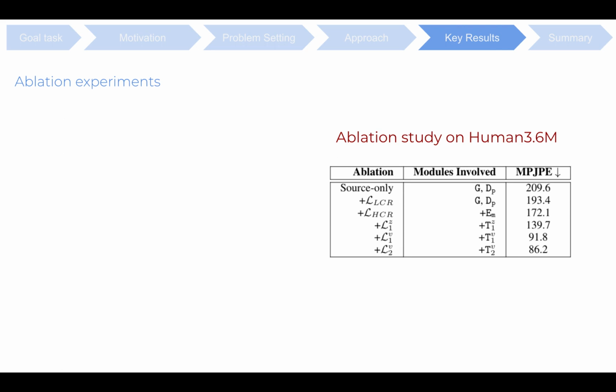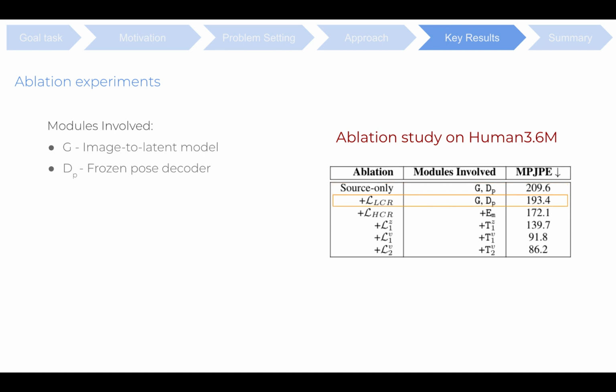Next, we demonstrate the effectiveness of each of the individual relational energies towards realizing a better unsupervised alignment through an ablative experiment. Starting with the source-trained image-to-latent module, we gradually add the loss functions and their corresponding network components used for the adaptation. The source pre-training uses the image-to-latent G and the frozen pose decoder DP.